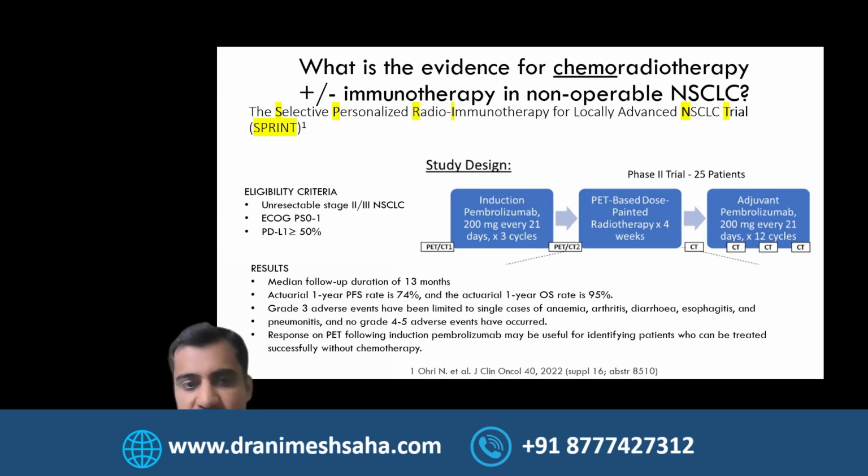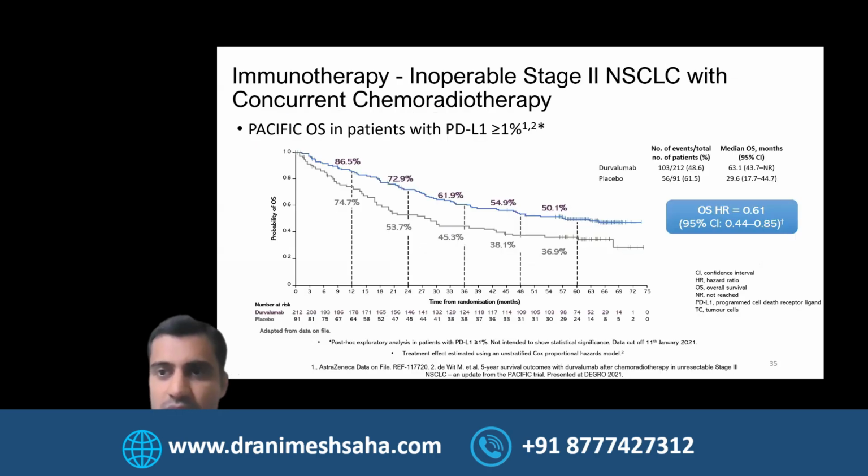So median follow-up of 13 months and overall survival at 1 year, 95%. There was no grade 4-5 toxicity, which is quite reassuring. There were grade 3 toxicity cases, which I think you would expect to see. But one important thing in this trial was that this was PET-based dose painted. I'll come to that. So the dose escalation in the study is important and encouraging. It's probably why we got better toxicity profile and hopefully better outcomes. But still, a little bit of way to get more answers to this.